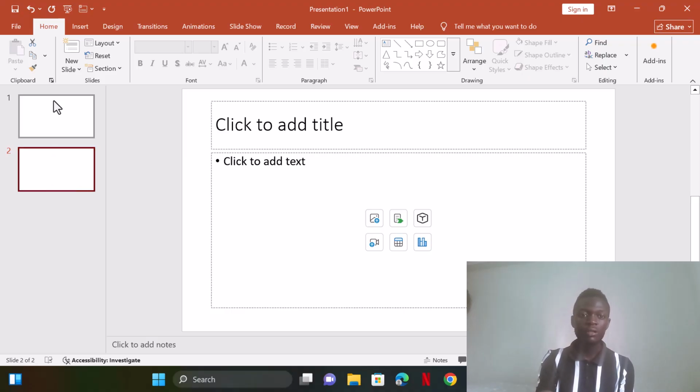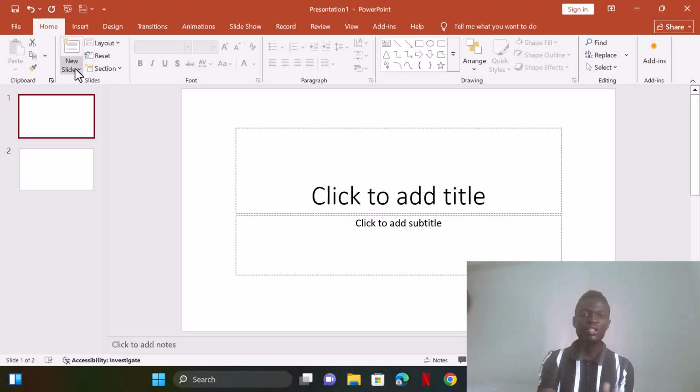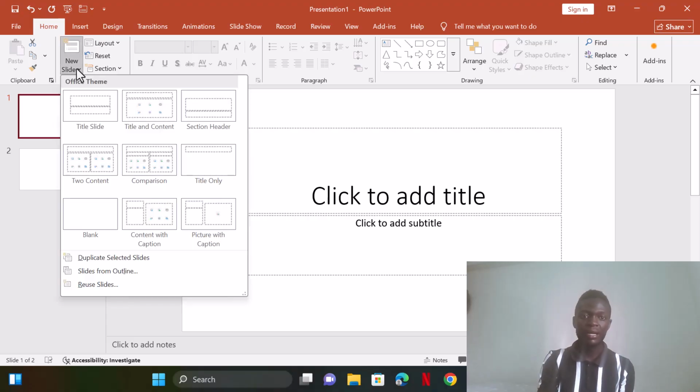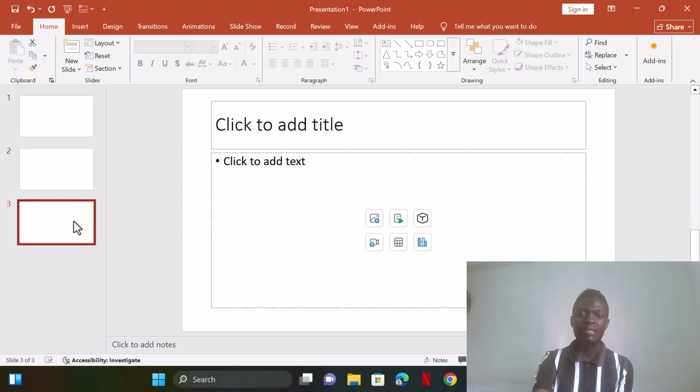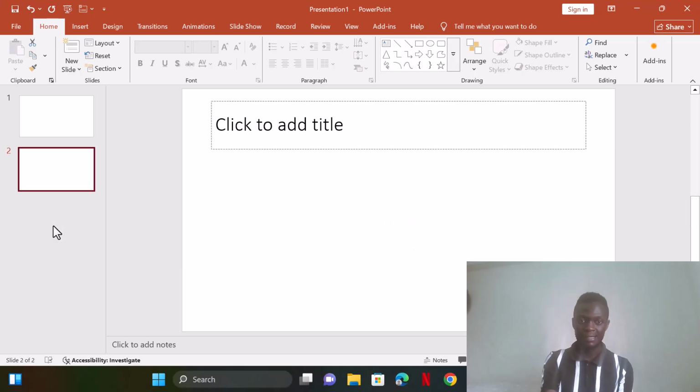The other option, I can come here, you see new slide. Then I add any slide, the format of the slide I want. So I can say to use title only, and you see it has come here. That's one. Then if you want to remove slides, just put your cursor there and delete. You see it has disappeared.